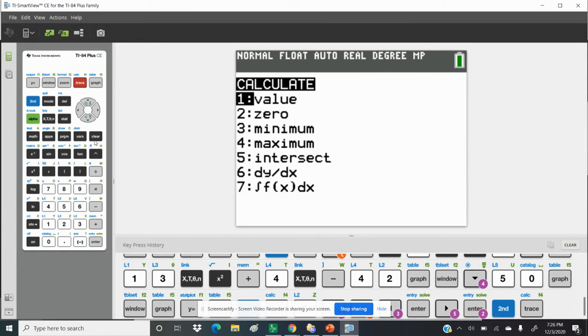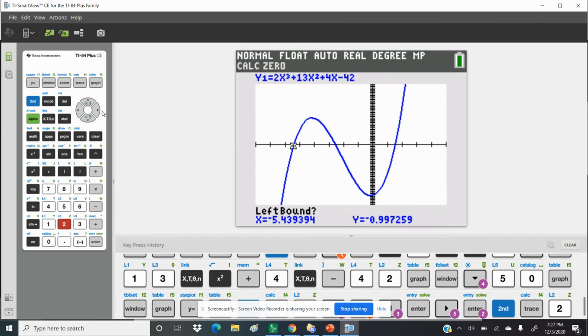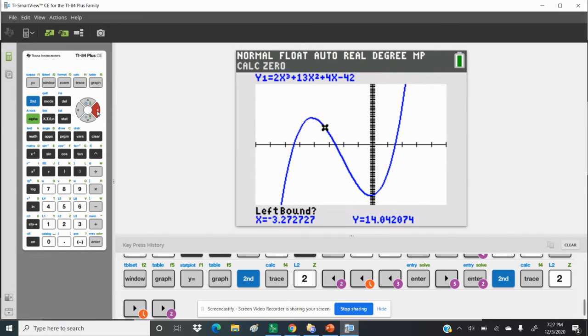Second calc, 0. I'm going to go to the left of it and then to the right of it and hit enter again. And that's negative 2.585786. Again, not a decimal that I recognize easily as a fraction. So I'm going to go to the last one, and hopefully this one will help me. Otherwise, you wouldn't be able to complete the problem.